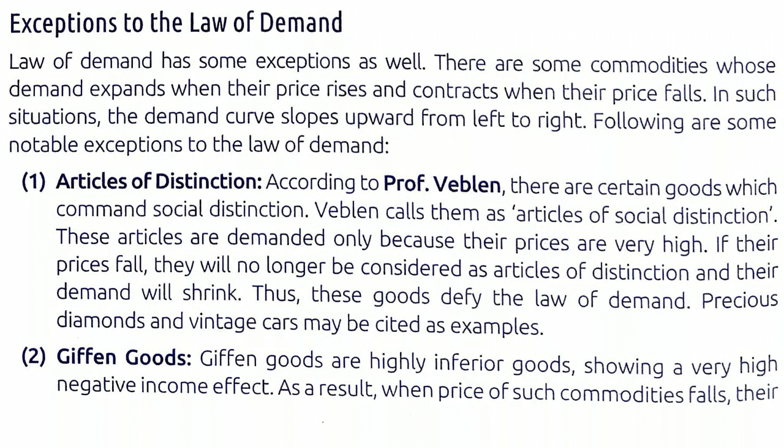Another example is articles of distinction or social distinction. People, or rich people, purchase some goods when they are expensive because they have a special status in society that they are having rich or expensive commodities. So they will purchase these things when the prices are high, and when the prices of these commodities fall, they will not purchase them.